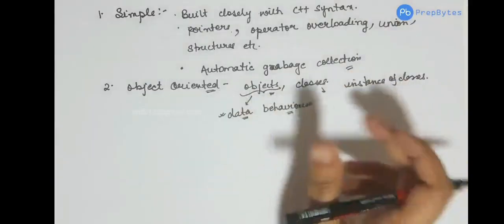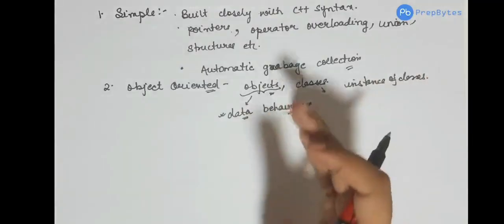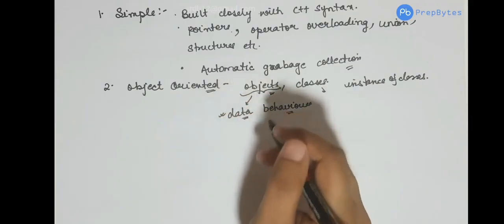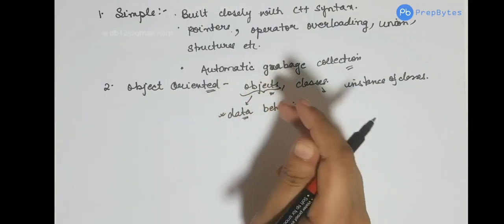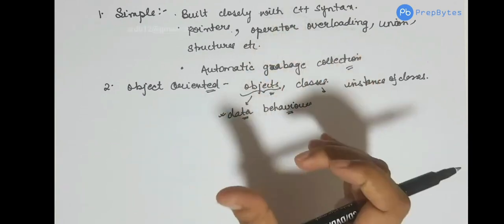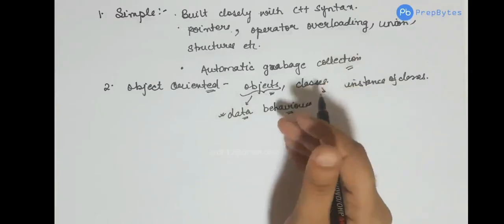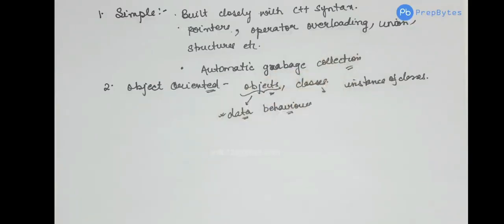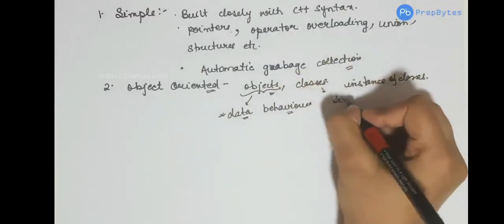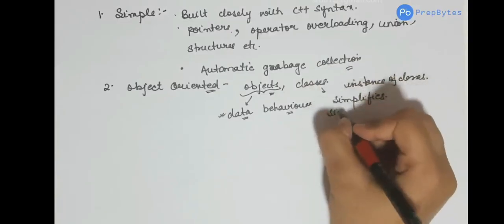We'll talk a lot more about objects and classes when we go on to discuss object-oriented concepts. As of now, try to understand that Java is an object-oriented language in which everything is based on objects. And this usage of objects and classes simplifies software development, and it simulates the real world very well.